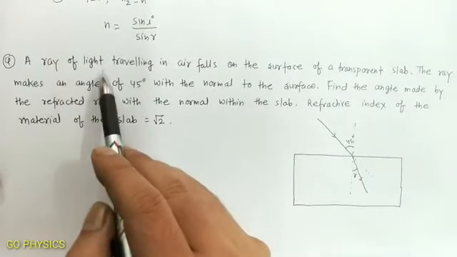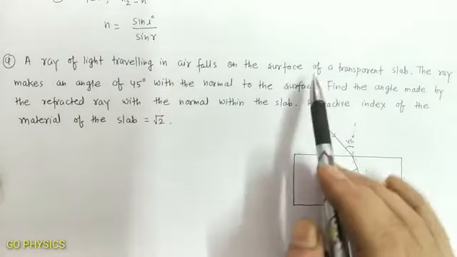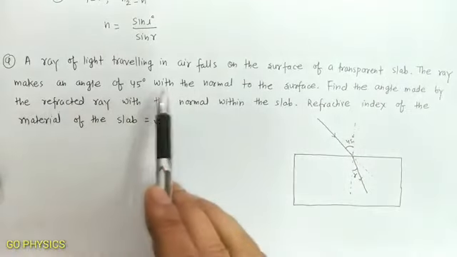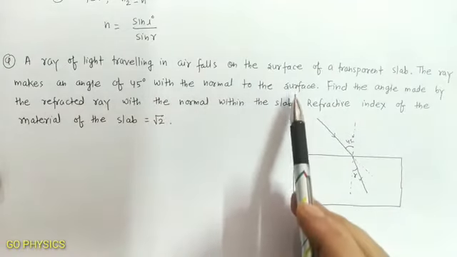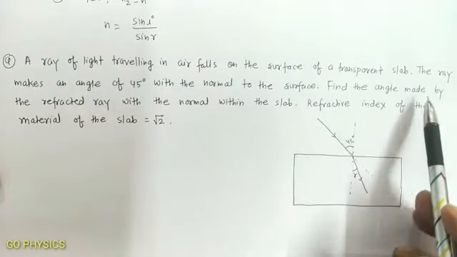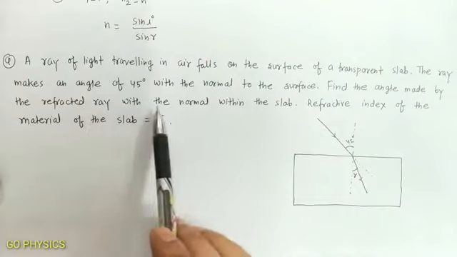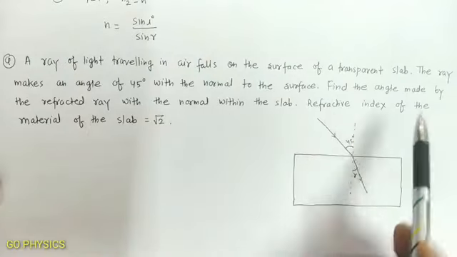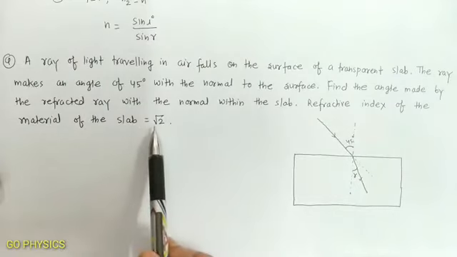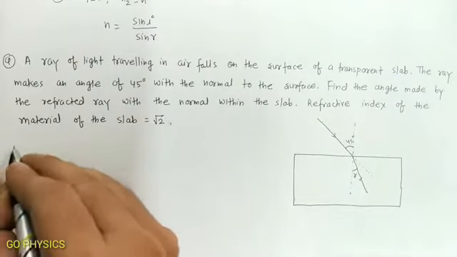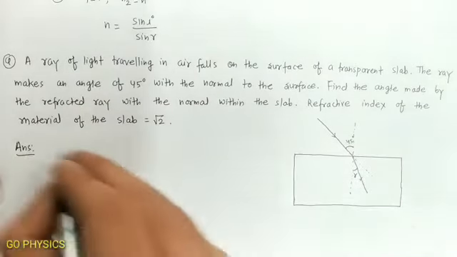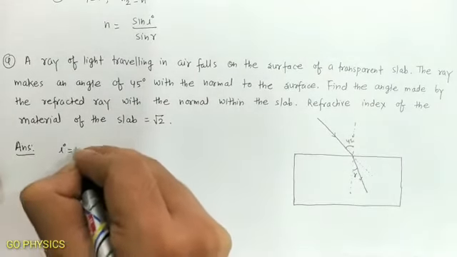A ray of light traveling in air falls on the surface of a transparent slab. The ray makes an angle of 45 degree with the normal to the surface. Find the angle made by the refracted ray with the normal within the slab. Refractive index of the material of the slab is equal to √2. So in the question it is given that angle of incidence I equal to 45 degree.